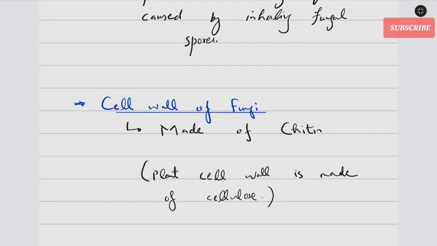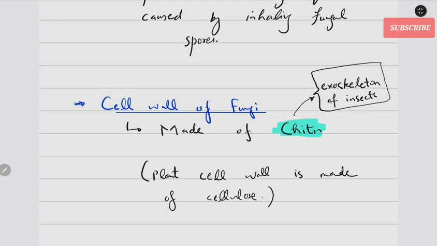If we talk about chitin, chitin is the same material also present in the exoskeleton of, this is some extra information, insects, in the exoskeleton of arthropoda, right? Like crabs, like spiders, scorpions, their exoskeleton is made up of chitin.